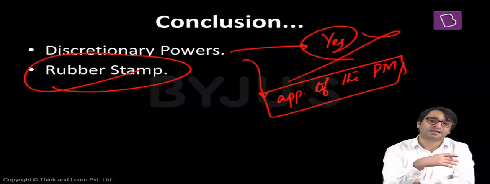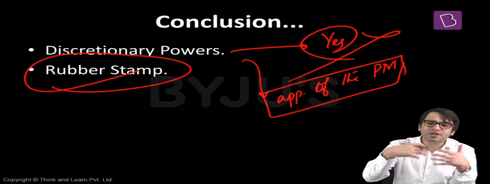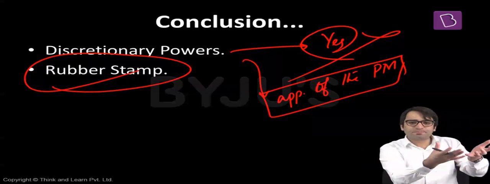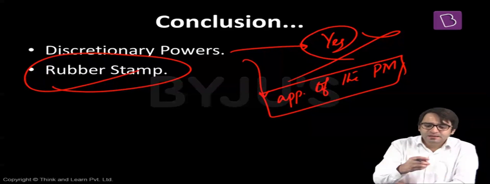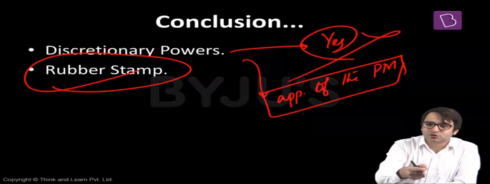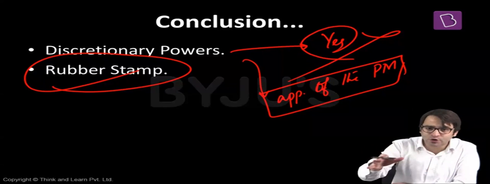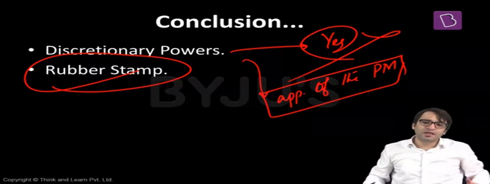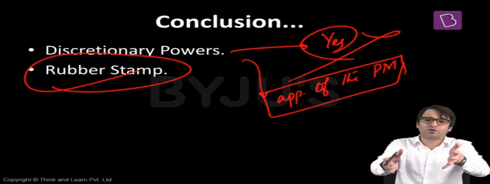But on the surface, it looks like the discretionary power of the President. But when you dig deeper, even this is not discretionary power. Because can the President appoint me as the Prime Minister of this country? Yes, but then immediately I have to prove my confidence on the floor of Lok Sabha. I have to prove majority on the floor of Lok Sabha. If the majority of the MPs in Lok Sabha support me as the Prime Minister of this country, I will continue as the Prime Minister. But if I'm not in a position to command the majority on the floor of the Lok Sabha, I have no other option but to resign.